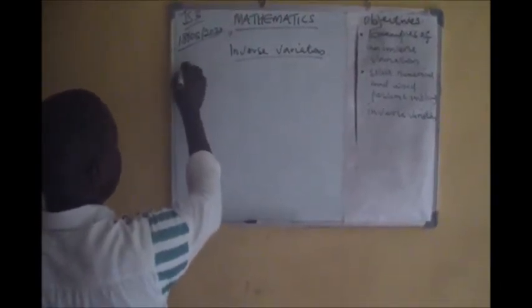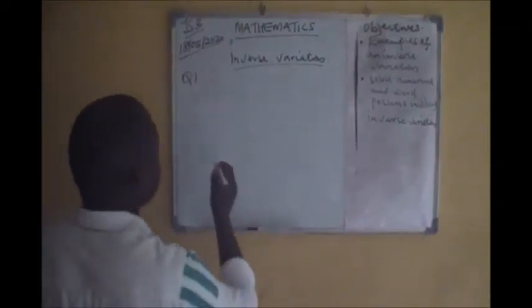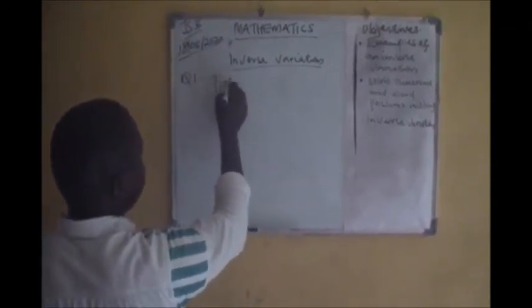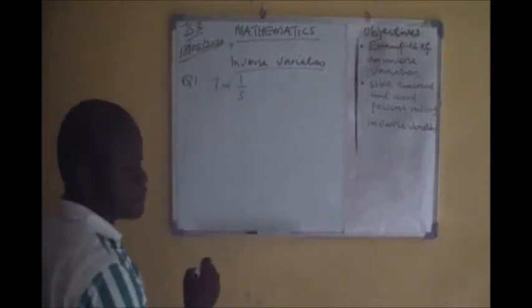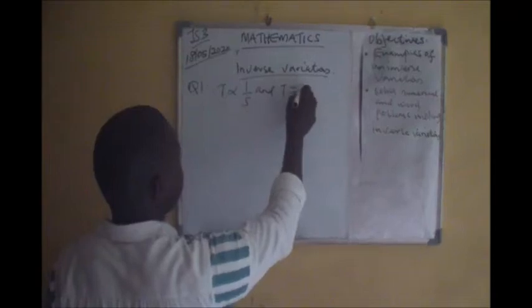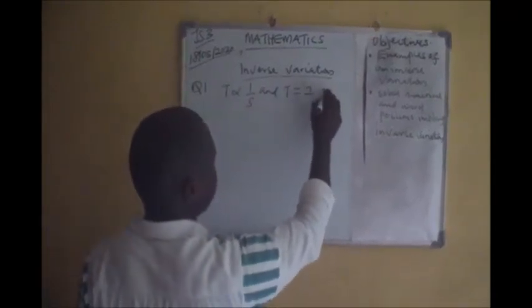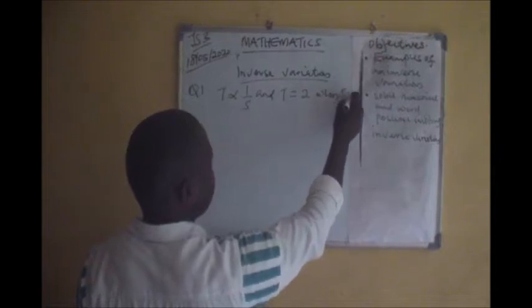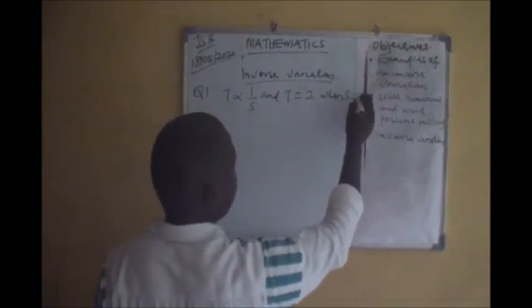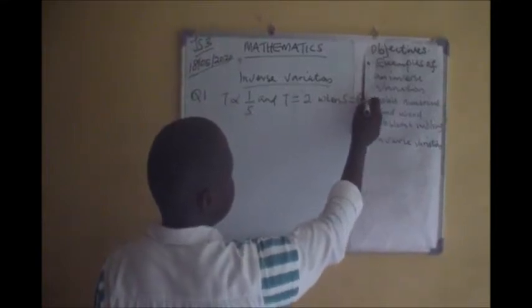Let's take question 1. You have T varies inversely as S, and T equals 2 when the average speed S is equal to, let's pick 60.